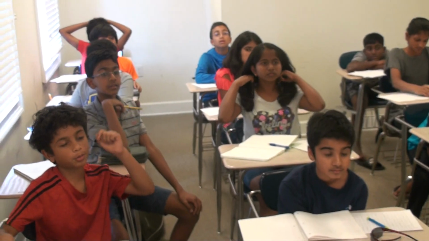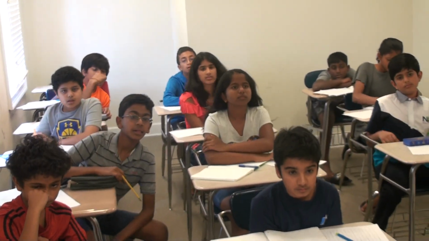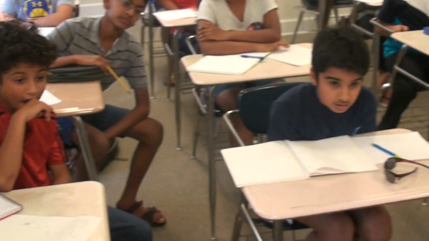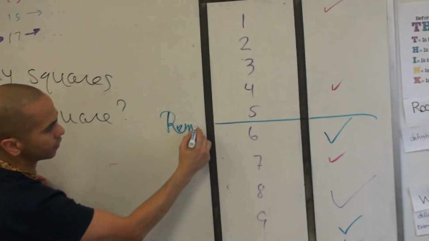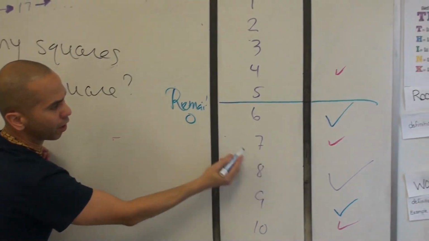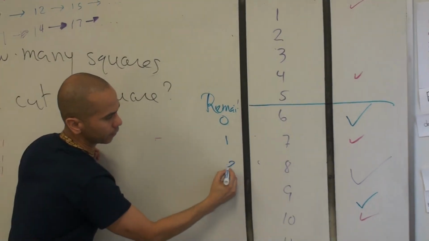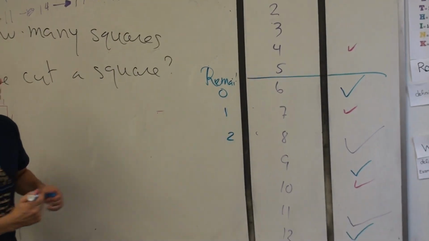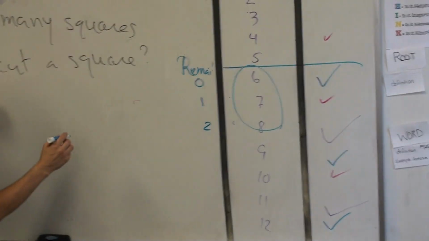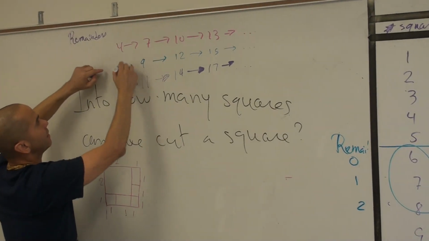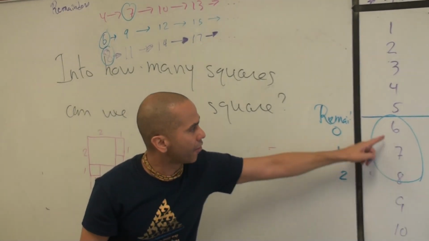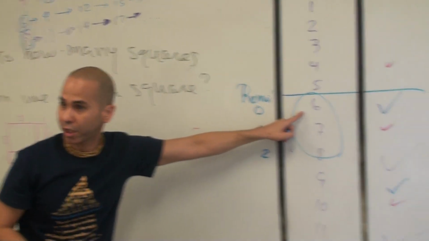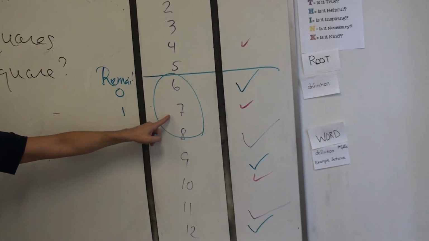So if we look at them from down here, look at the remainders now. What are the remainders of the 1 in 6? Remainder 0, remainder 1, remainder 2. So when we're looking at these three, we can look at 6, 7, and 8 as our starting points. If the remainder is 0, it lives here. If the remainder is 1, it lives there.